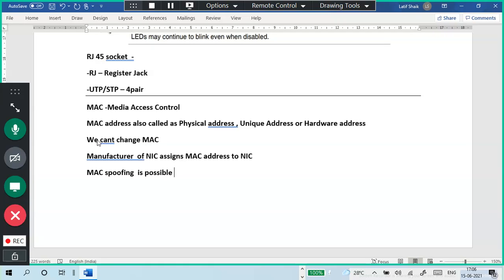Okay, MAC spoofing is done for security reasons, or maybe hacking reasons, meaning to attack security, for attackers. Or maybe to prevent attacks we can also do MAC spoofing.